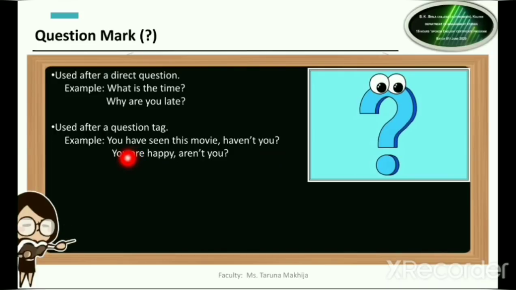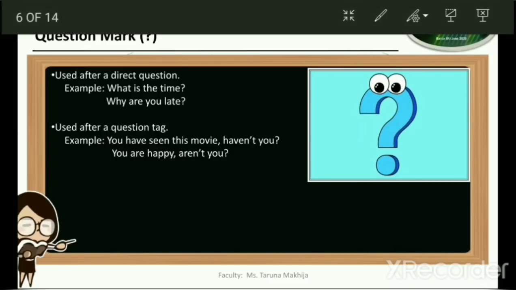So as you can see in this example, we have seen this movie. Sorry, you have seen this movie, haven't you? You are happy, aren't you? So at the end, you always put a question mark whenever we are doing question tag. So to summarize, a question mark is used after a direct question, and a question mark is used after the question tag. After the question mark, let us learn about exclamatory mark.